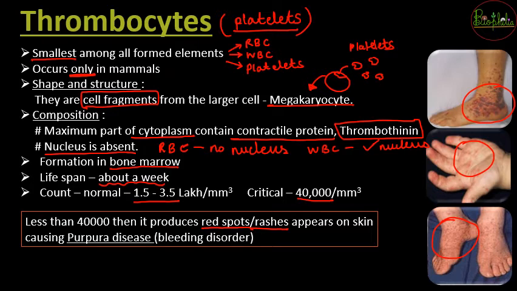If the platelet count is less, then you are a victim of a disease, that is purpura disease. So this purpura disease is a bleeding disorder, because platelets help in blood clotting. If clotting is not happening because of a lower number of thrombocytes or platelets, in that case purpura disease occurs, wherein the platelet count decreases.